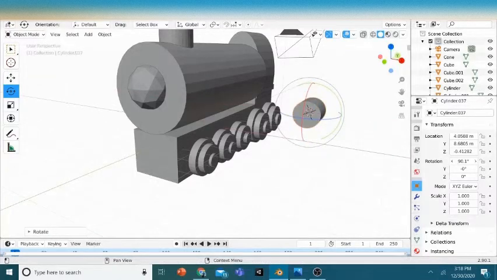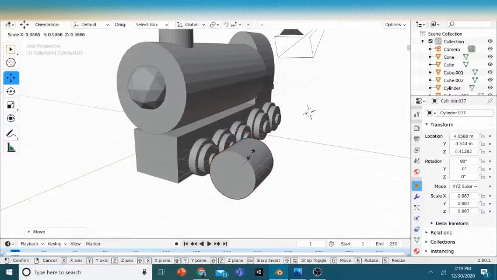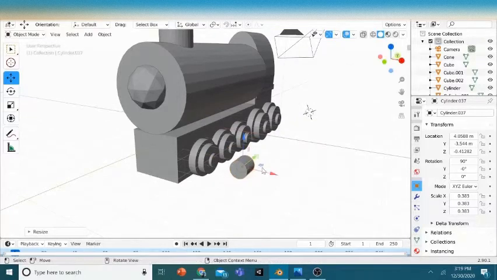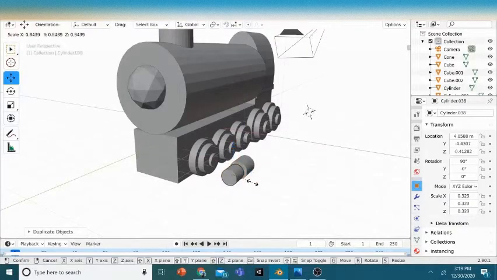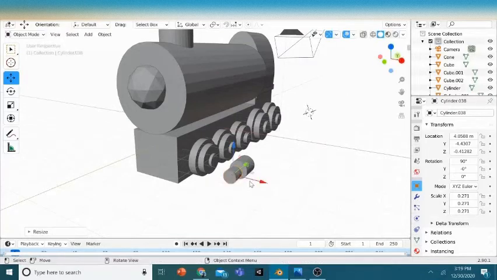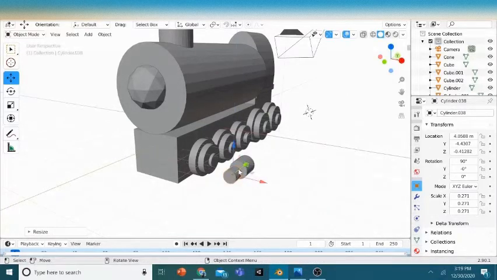I think 90. 90 is good. Okay. Now just scale it down a bit. And then we're going to Shift D, Alt, and push it a bit front. And scale it down a bit. Yeah, and then push it back.